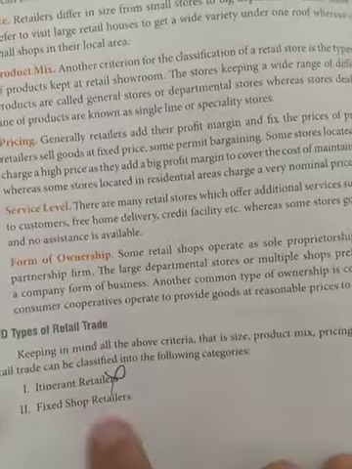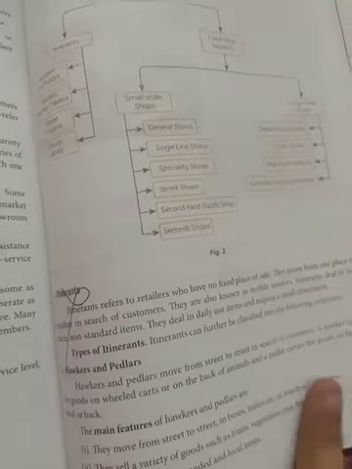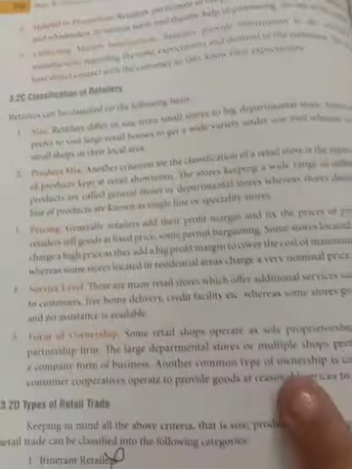So this has been cut out for you. That is the types of retail trade, independent retailer, fixed shop retailer. All these have been cut out. You have to do up to this point. And definitely some topics are there which we'll discuss later on. So you are to do the topics up to this point, that is up to page 58.